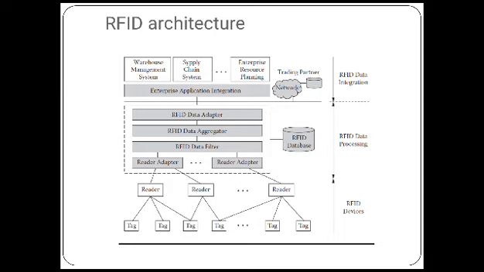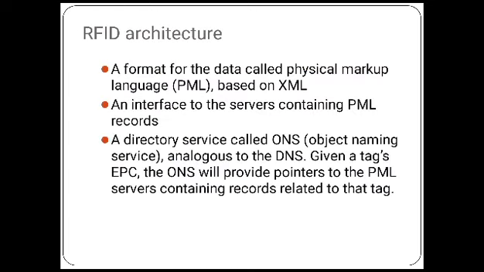So we know that the RFID architecture will have an RFID data filter, data aggregator, data adapter, and interface application integrator. As we discussed, it will have three sections: RFID device, RFID data processing and RFID data integration. Through the sensor, data is sent to the cloud. In RFID, the format for the data collected is Physical Markup Language, based on XML. There is an interface to the server containing PML records, and a directory service called ONS, analogous to DNS: given a tag EPC, the ONS will provide a pointer to the PML server containing records related to the tag.